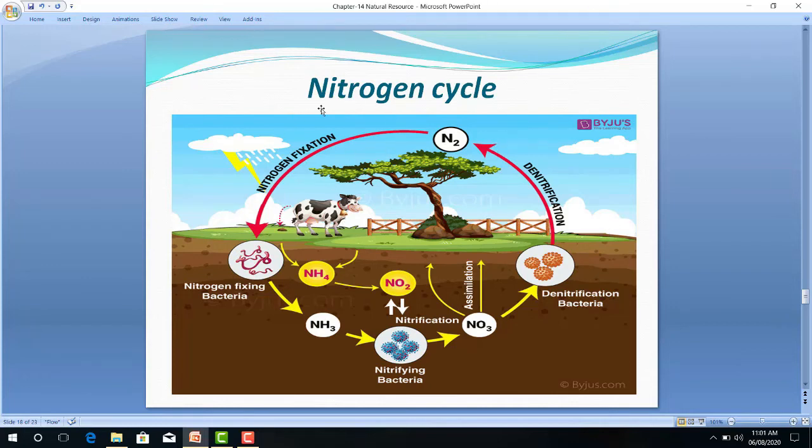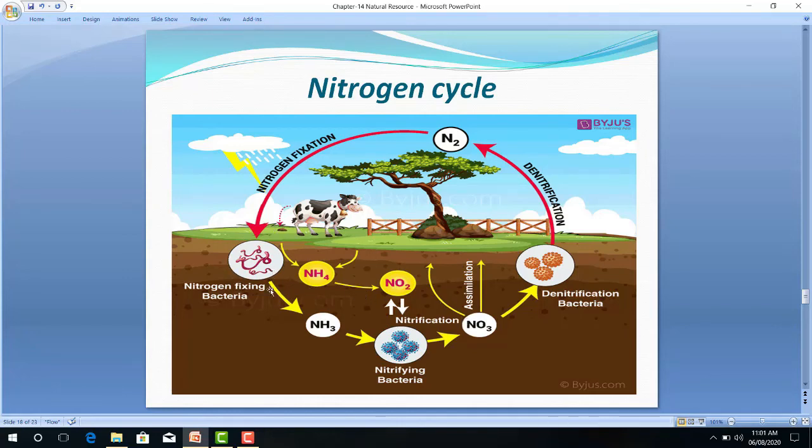Now, nitrogen fixing bacteria are known as rhizobium bacteria. They are present in the root nodules of leguminous plants, that means pulse plants. So this nitrogen is taken by rhizobium bacteria from the atmosphere and they convert it into ammonia. Ammonia is a gas. And nitrifying bacteria convert this ammonia once again into nitrite as well as nitrate.